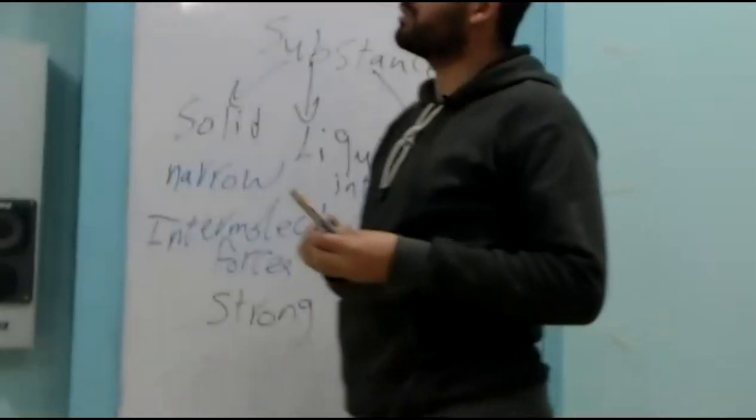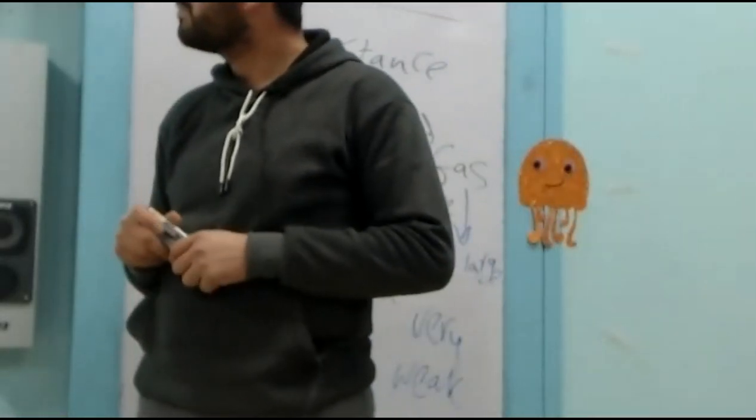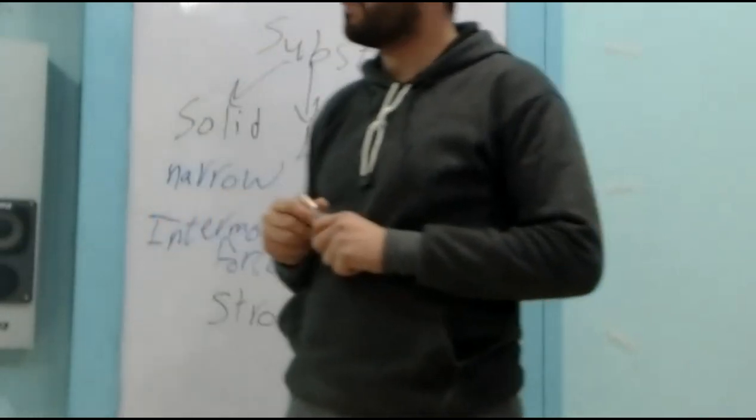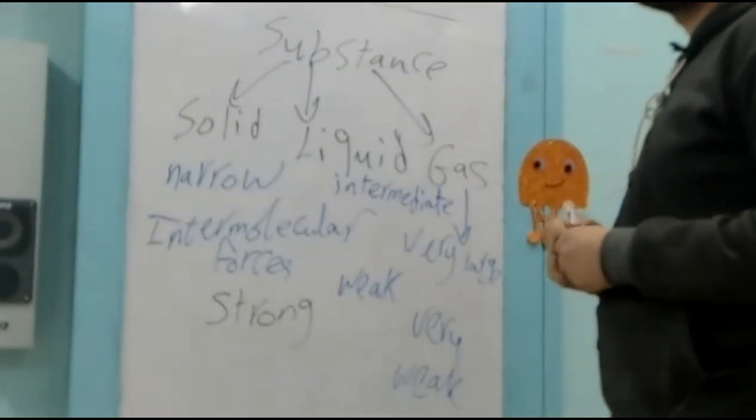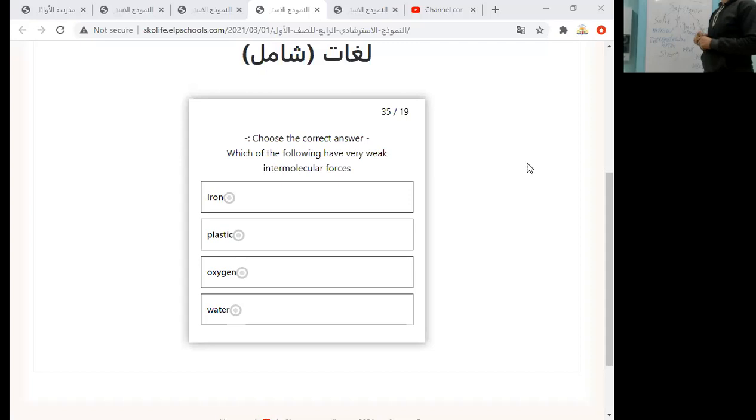So let's return back to our question. Which of the following have very weak intermolecular force? As we said, the very weak intermolecular forces are present in case of gases. So the answer will be oxygen.